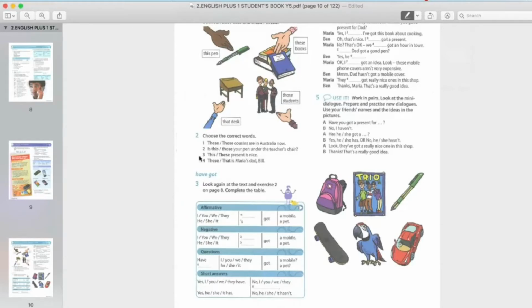Okay, number 2. Is this or is those your pen? Okay, the keyword is pen. Pen, only one. Tak ada S, there's no S. So only one pen. So which one? This or those? This lah.